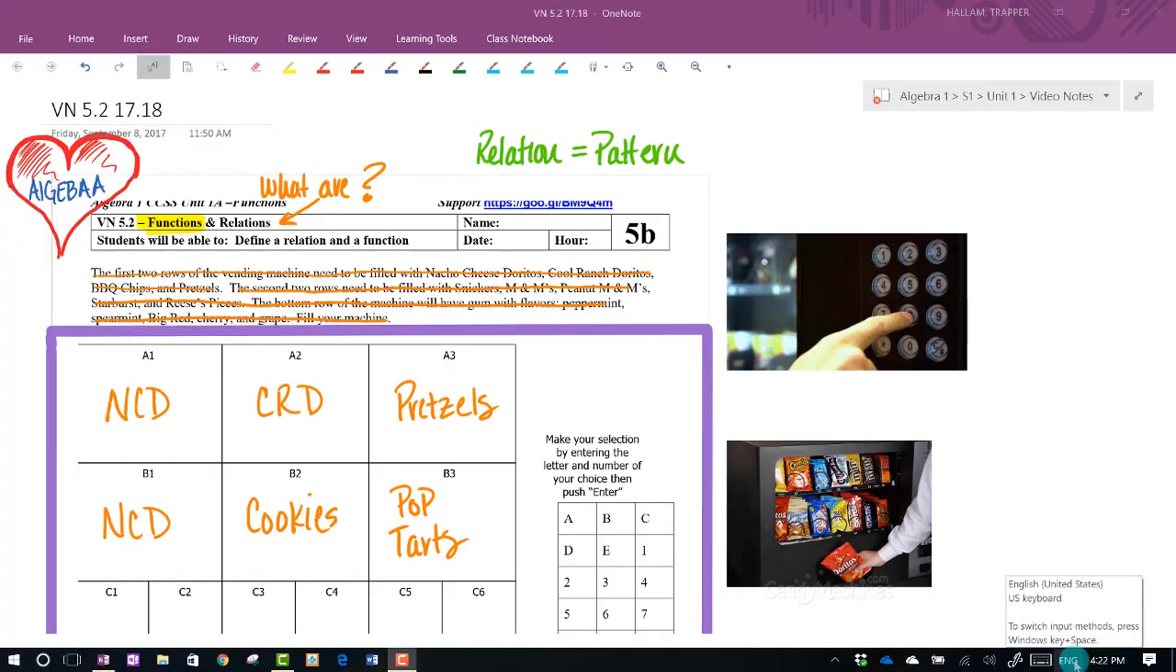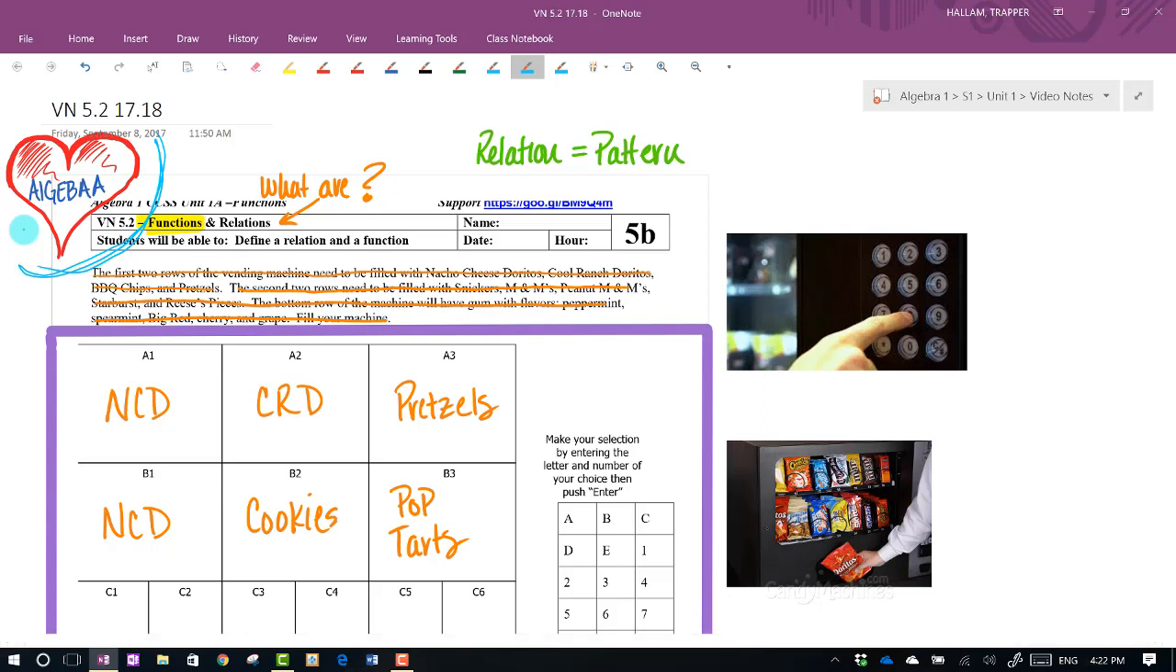Okay, hi and welcome to Video Notes 5.2, which is on functions and relations. Really, if we want to get down to it, this is the heartbeat of algebra. This is the heart of algebra. The main core thing that we need to get out of algebra starts here.